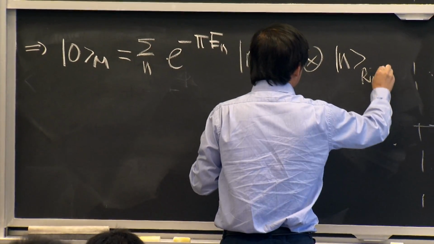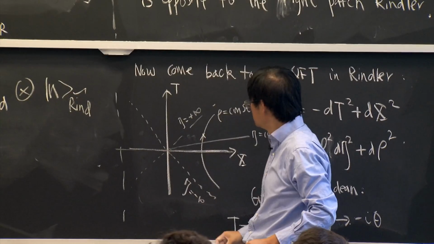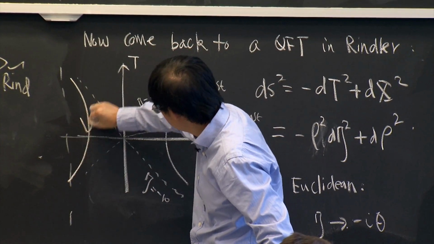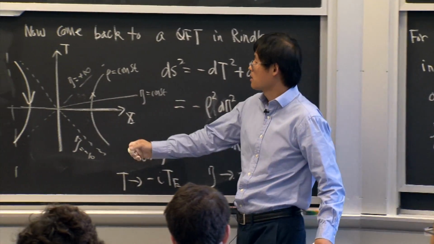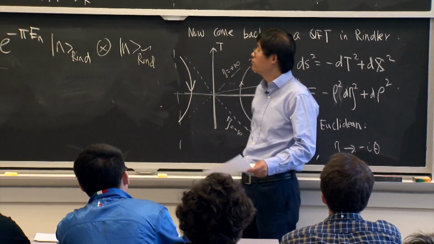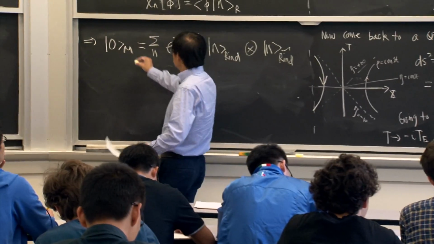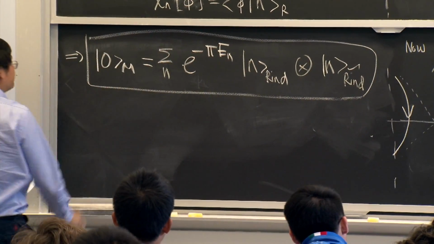The other Rindler should be considered the Rindler on the left, except we should quantize the theory with the opposite time direction, which gives you this tilde Rindler, Rindler left.